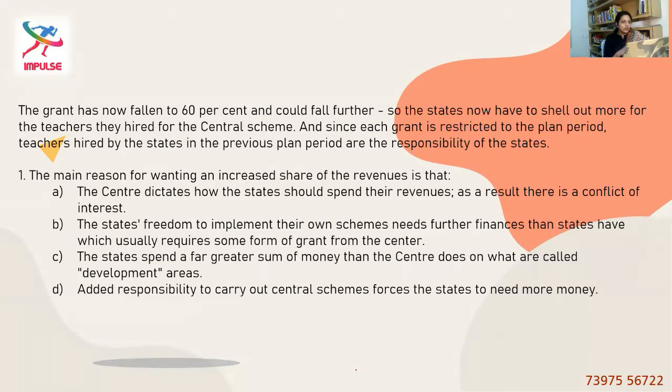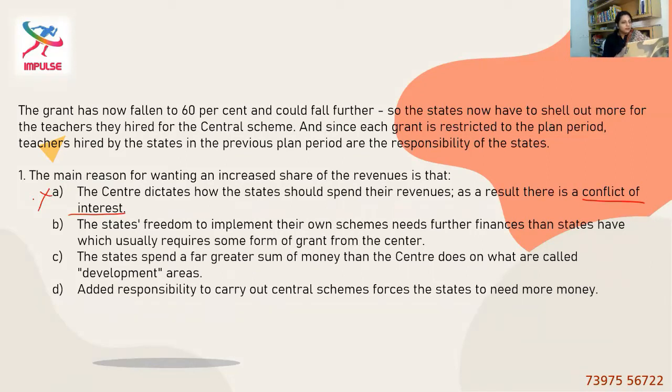Okay, the first question. The main reason for wanting an increased share of the revenues is that option A, the center dictates how the states should spend their revenues. As a result, there is a conflict of interest. Again, the first part of the statement looks good, but then the result, the reason they've given, or an add-on in the first sentence, is conflict of interest, which is not discussed. So this cannot be taken for granted, or we cannot assume things. So option A is definitely not the right answer.